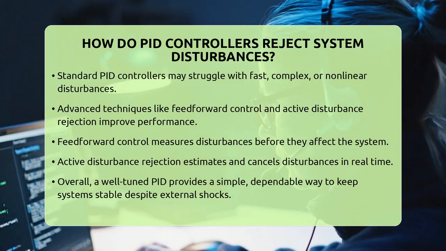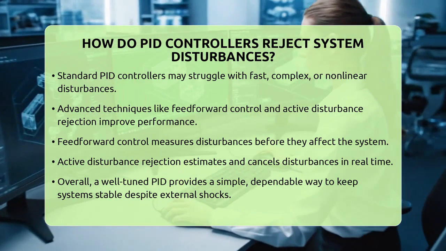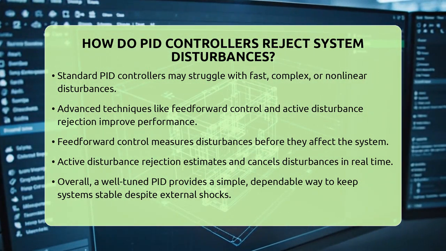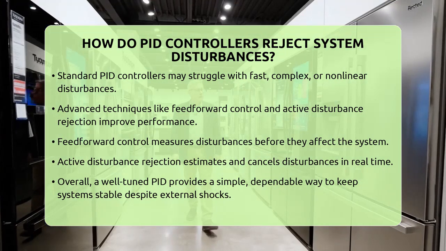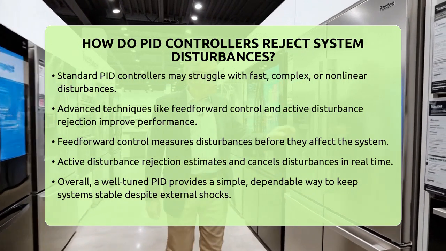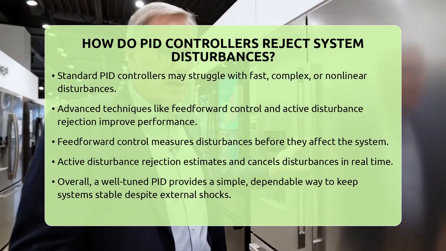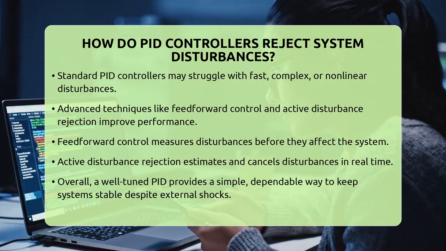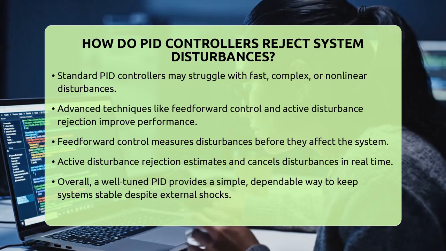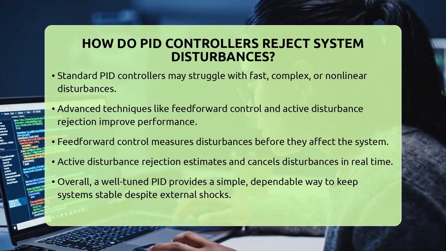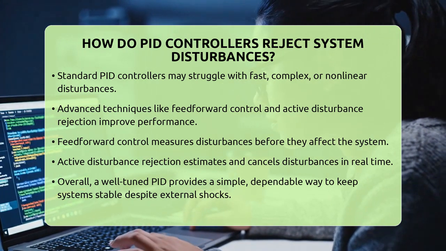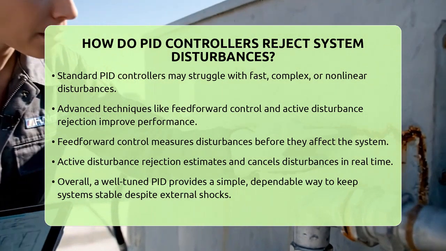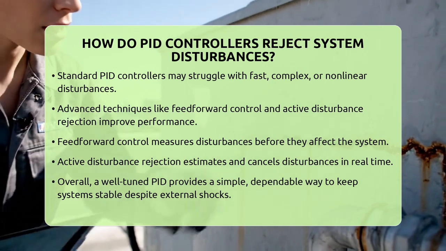They might struggle with very fast or complex disturbances or systems that behave in nonlinear ways. In such cases, advanced techniques like feed-forward control or active disturbance rejection control can be used. Feed-forward control measures disturbances directly and adjusts the control signal before the disturbance affects the system. Active disturbance rejection controllers estimate disturbances in real time and cancel them, providing even better performance.